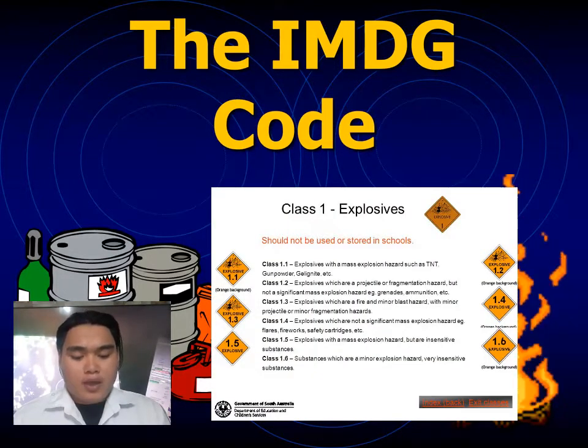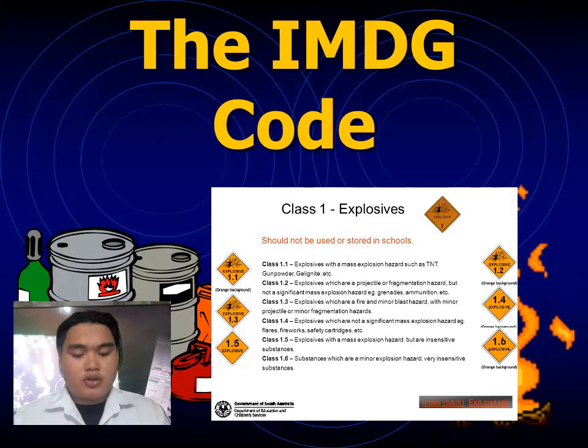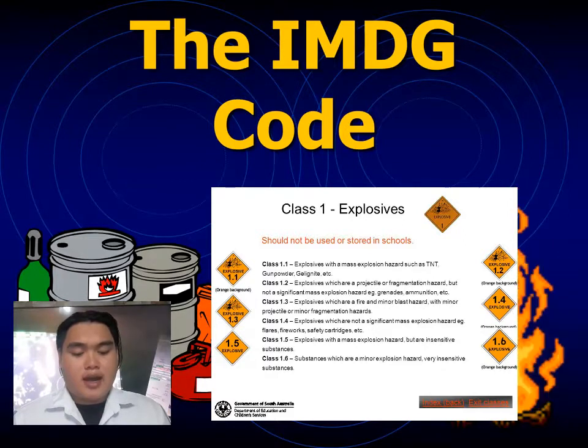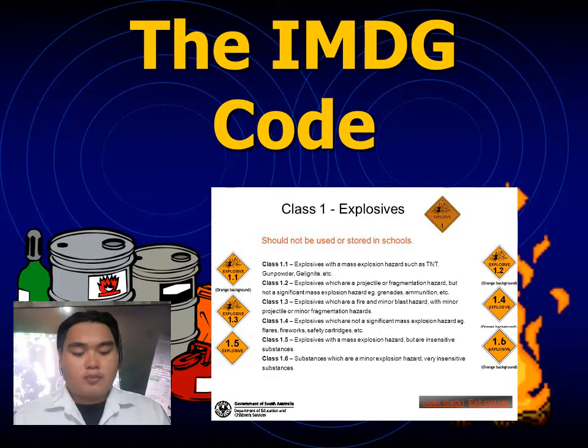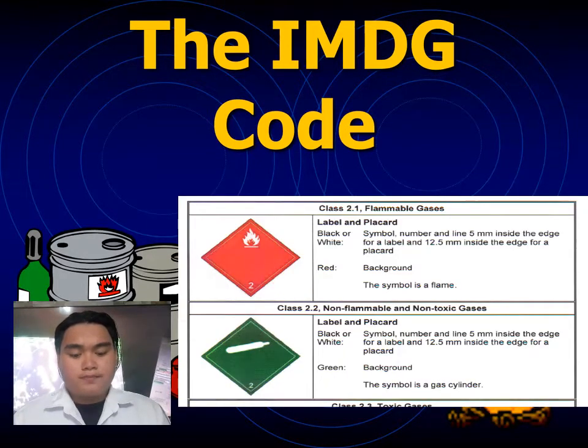Classification 1 is for explosives. The same classification has 6 subdivisions for materials that pose a high explosive risk, low explosive risk, to name a few. Classification 2 is for gases. This class has 3 subcategories that talk about gases that are highly inflammable, gases that are not inflammable, and gases that are neither inflammable nor toxic.